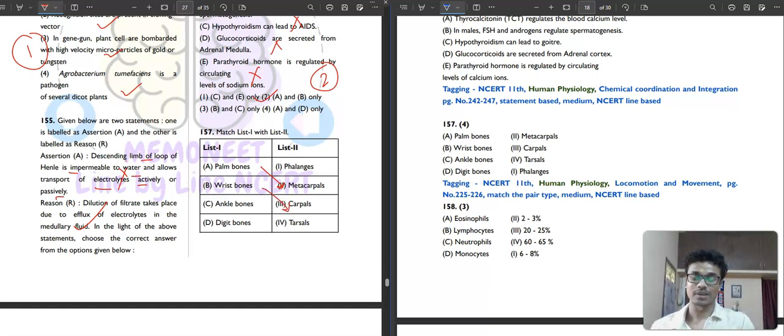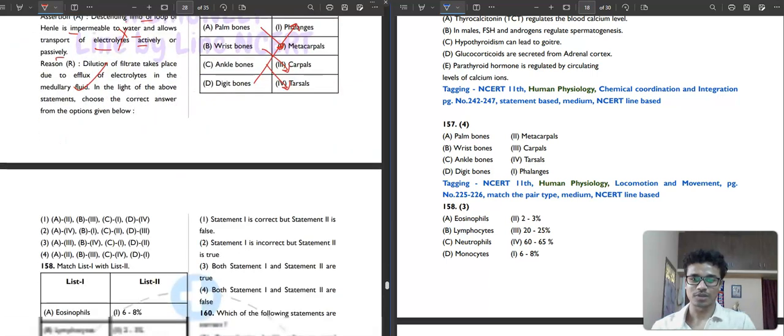Okay, this is very important. If you read this, you will get a lot of help in your forensic medicine and in your anatomy. So you should read that. What are the ankle bones? I can't show the ankle, but what are tarsals? What are digit bones? All these digits are phalanges. So your correct answer will be option number 4.